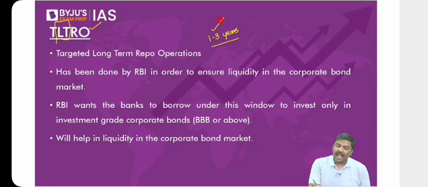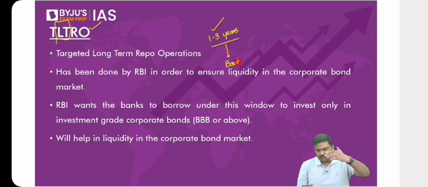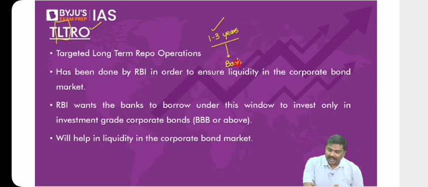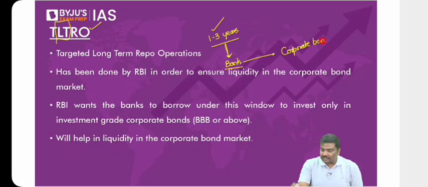Have a look at this. A bank is allowed to borrow under this facility for 1 to 3 years. But there's a condition here. What is the condition? Any loan or borrowing that the bank does under the TLTRO, they will have to use it to purchase bonds in the corporate bond market. They will have to use the money to invest in corporate bonds.